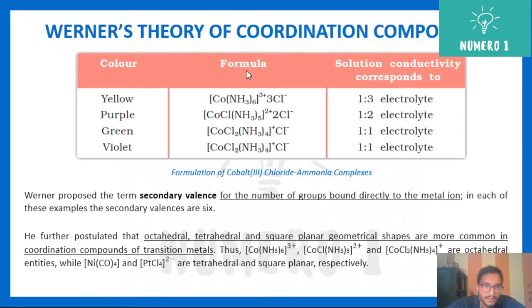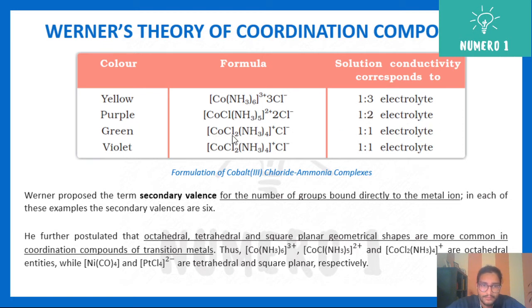Next, you can see here the formulas. You can see cobalt with 6 ammonia, then 3 chloride ions. If you put this in water, it will give you a 1:3 electrolyte. That means 1 cation and 3 anions will be formed. And the color is yellow. In the same way, this coordination complex will give you a 1:2 cation to anion electrolyte.